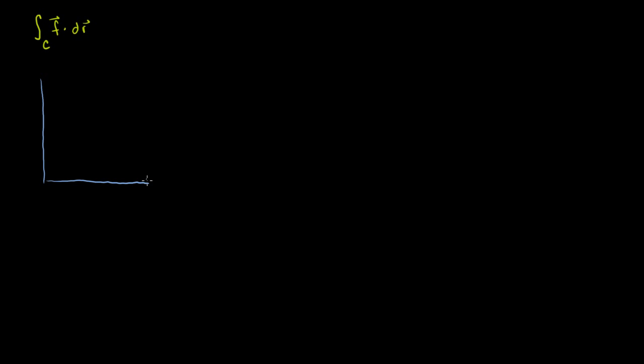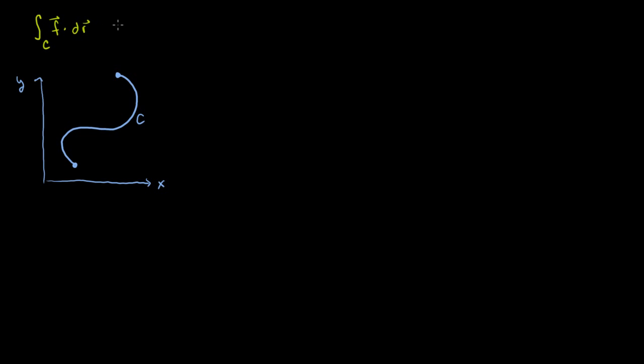That's my x and y axis, y and x. And let's say my path looks something like this. I start there, and I go over there to point C, or to my endpoint. The curve here is C. And so I would evaluate this line integral, this vector field, along this path. This would be a path-independent vector field, or we call that a conservative vector field, if